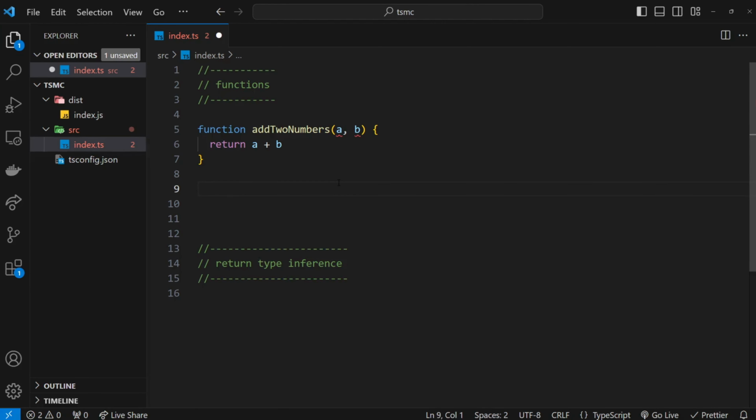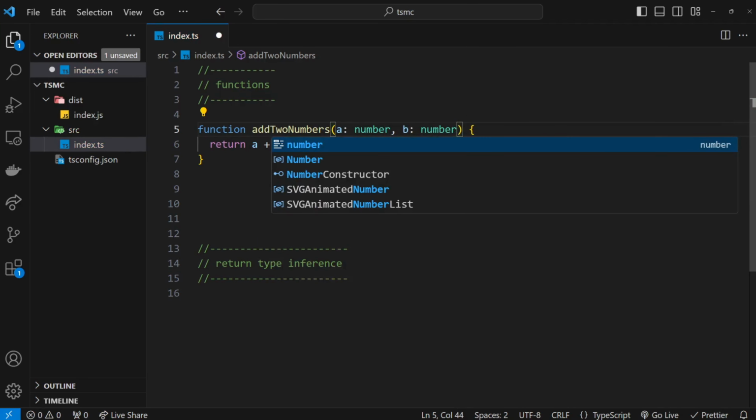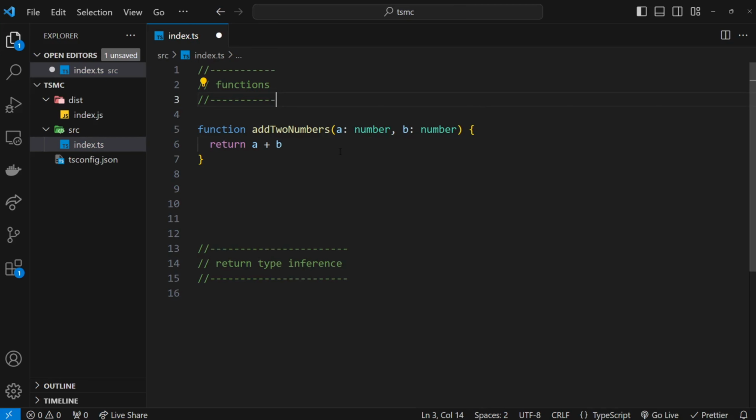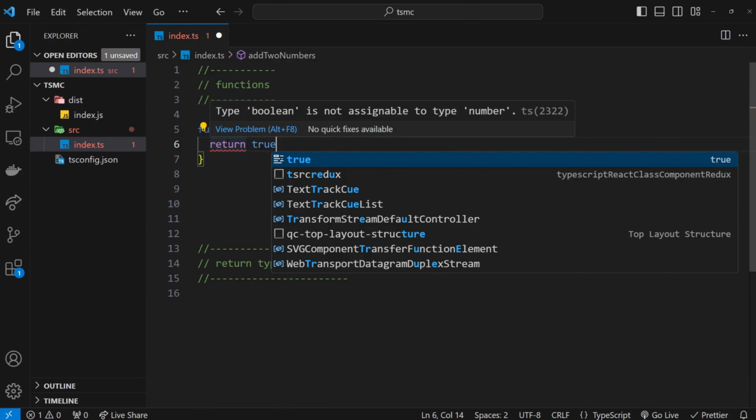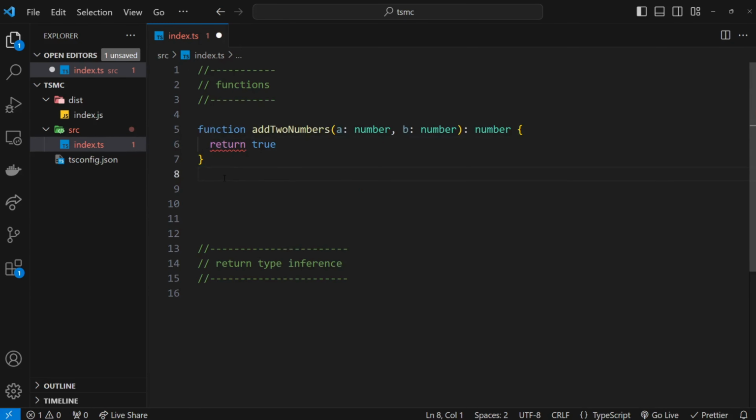So then, let's give these arguments a type. We'll say that A must be a number and B must also be a number. And we can also explicitly tell TypeScript what type of value this function must return by adding a colon after the parentheses and then adding the type itself. In this case, I want the function to return a number. So I'll write number, and that means if I try to return a different type of value now from the function, then it won't let me, and I'm going to see an error telling me that this is the wrong return type. Alright, cool.